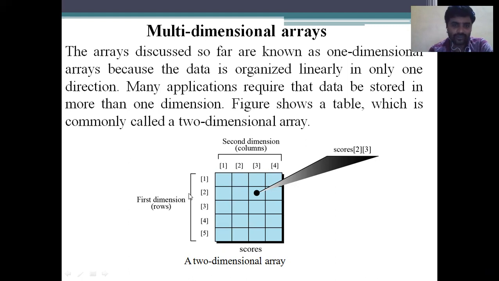Here we have rows and columns: 5 rows and 4 columns. The black bubble is showing the score we have to find in the present array, which is 2 into 3, that is, the second row and third column. So this is the representation of a multi-dimensional array in terms of a two-dimensional array.